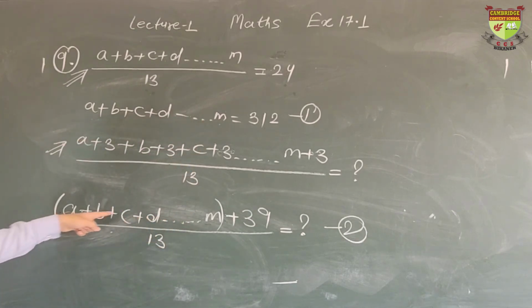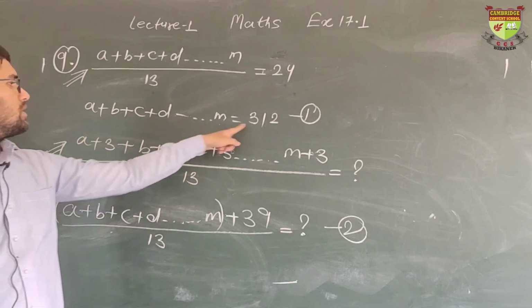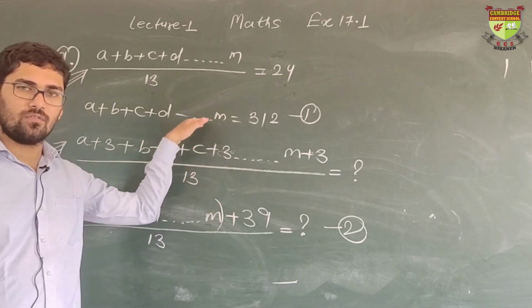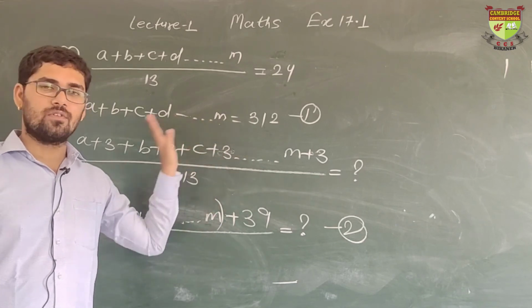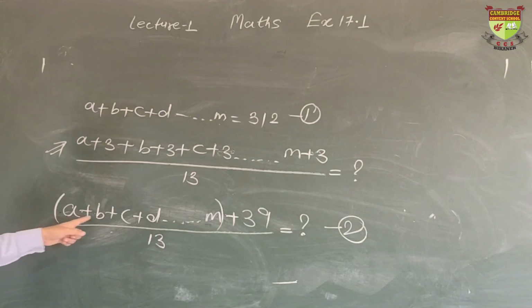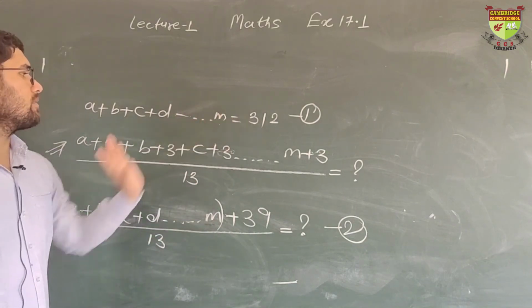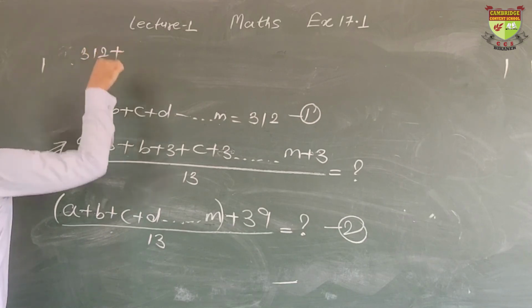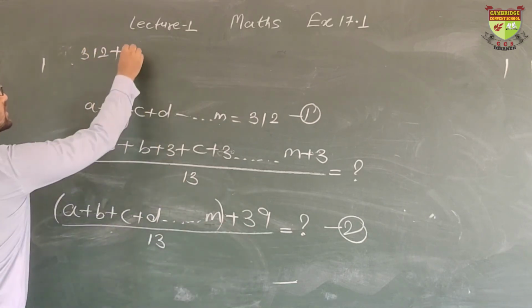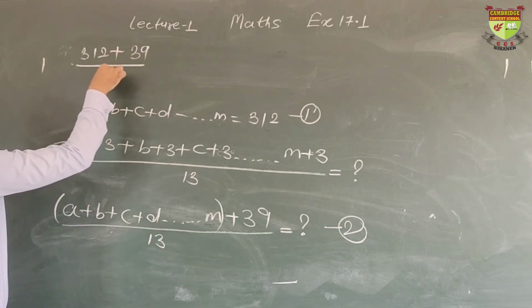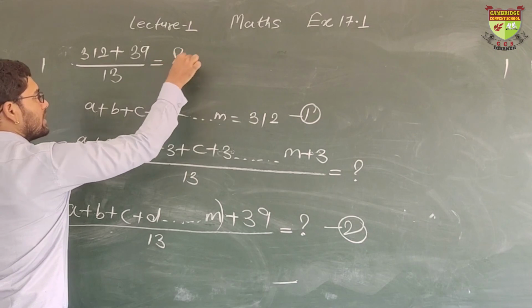I mean to say, this completely becomes 312. I am not writing the sentence that we put the value of equation 1 in equation 2. It is understood. In this bracket will be 312. 312 plus 39 upon 13. This we have to calculate.